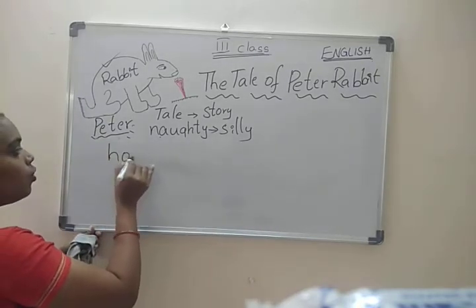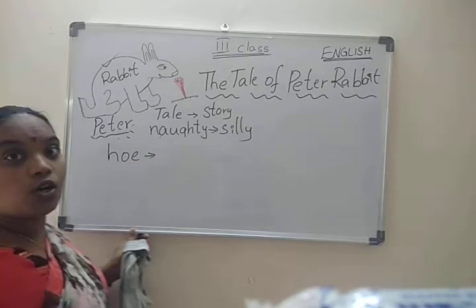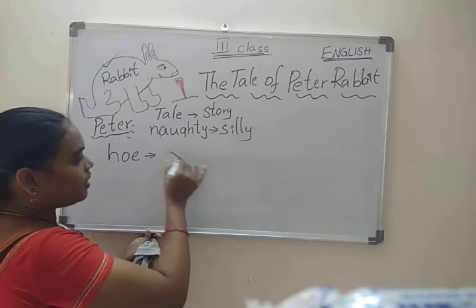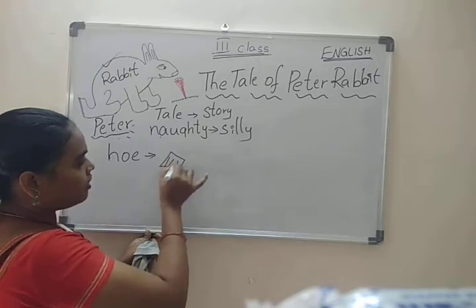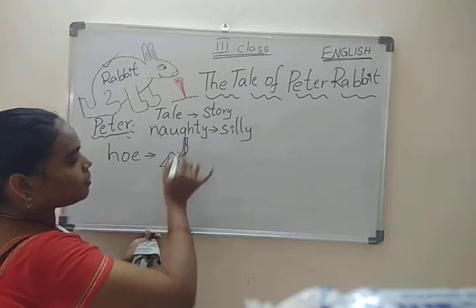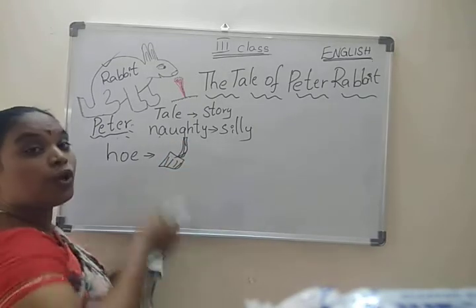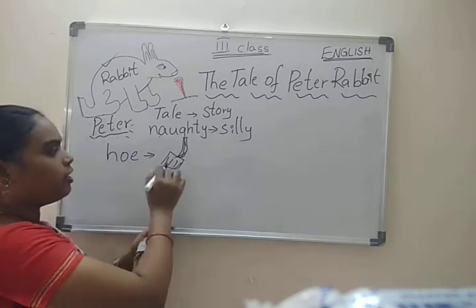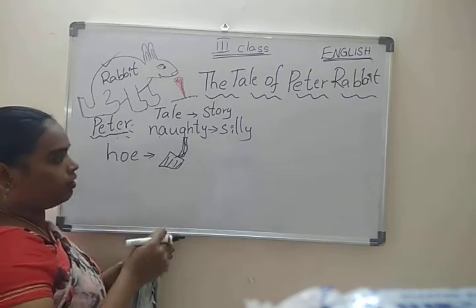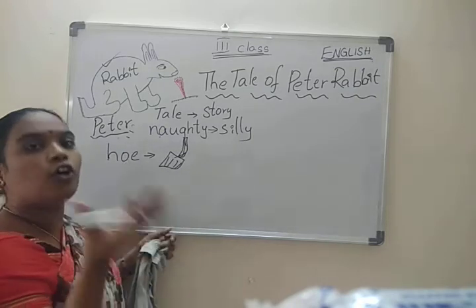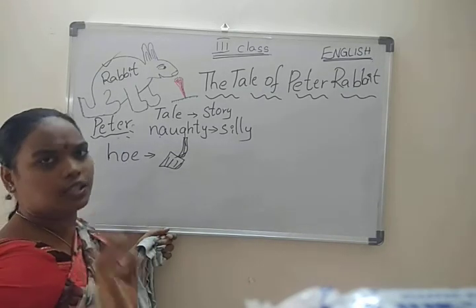It is the sound of a hoe. Hoe means it's a tool like this. A handle is there. So Mr. McGregor was hoeing onions, means he opened the land and was taking onions.